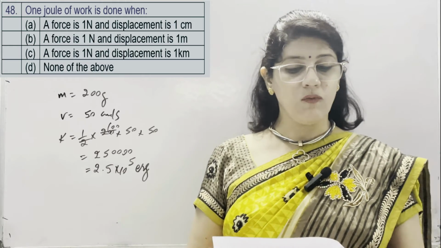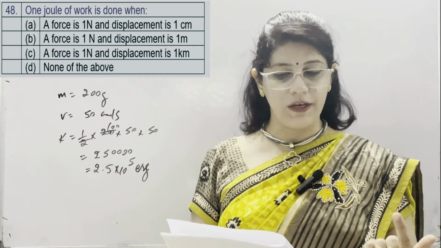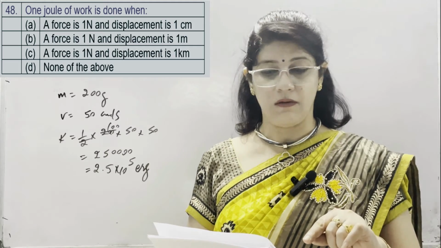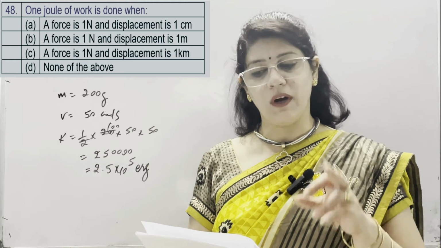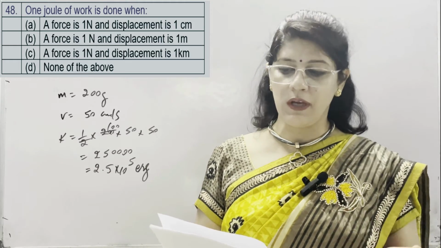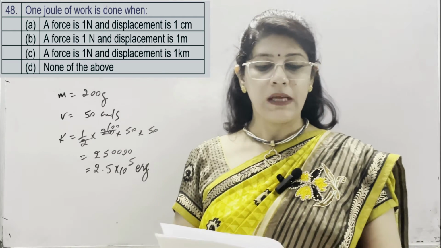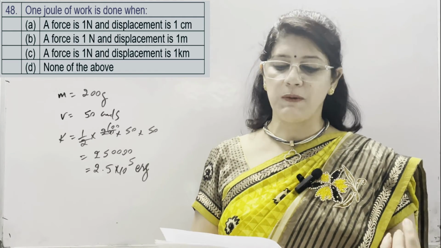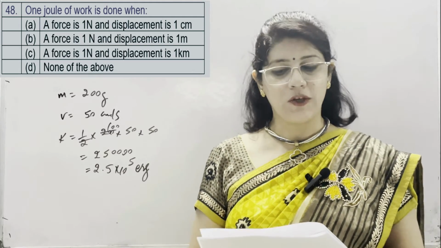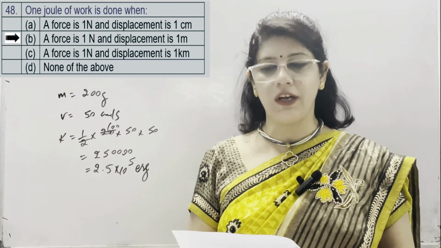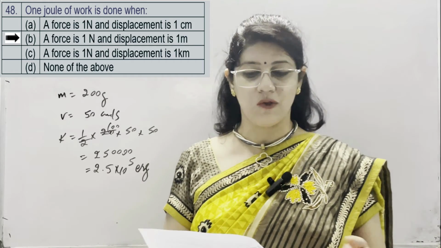Now question number 48. 1 joule of work is done when? First option is the force is 1 Newton and displacement is 1 centimeter, which is the CGS system. B is a force of 1 Newton and displacement of 1 meter. Both are SI units, 1 Newton and 1 meter, so this is our correct option, B. C is a force of 1 Newton and displacement of 1 kilometer, again not an SI unit. And D is none of the above. So the correct option is B. When a force of 1 Newton displaces a body through a distance of 1 meter, then the work done is said to be 1 joule.